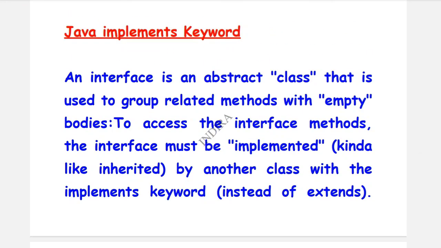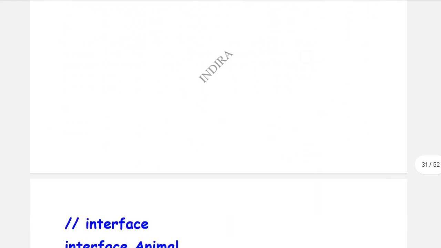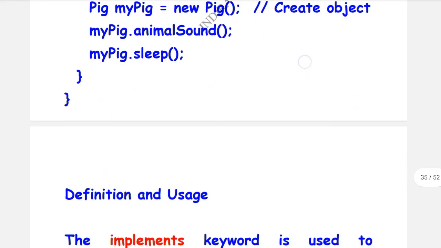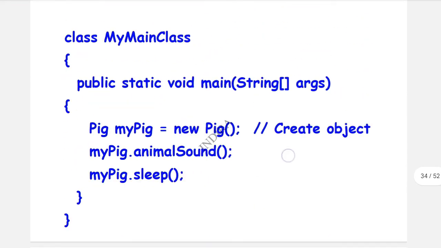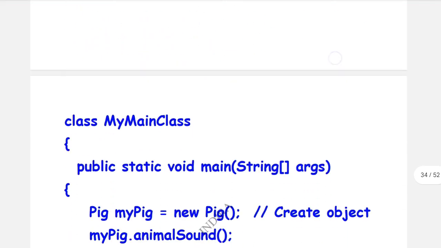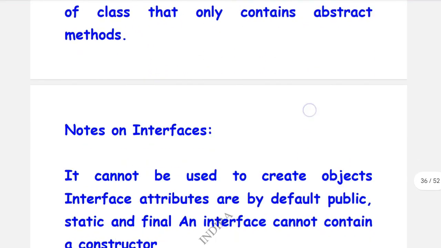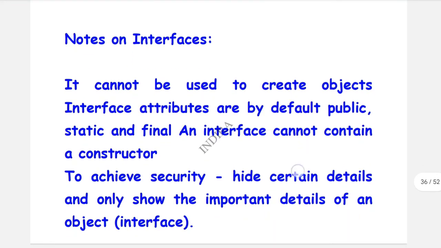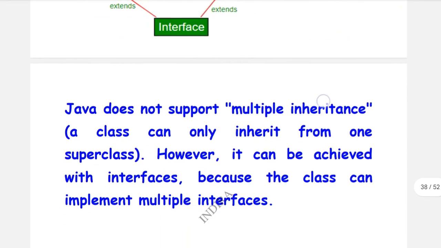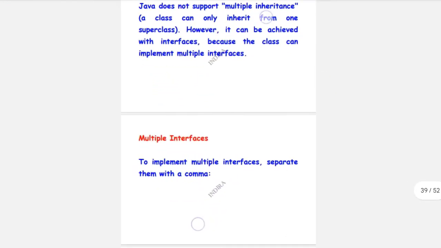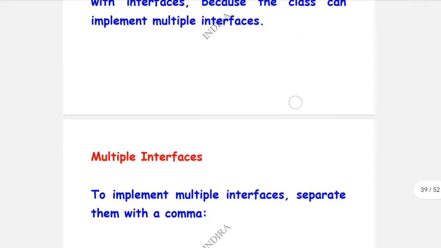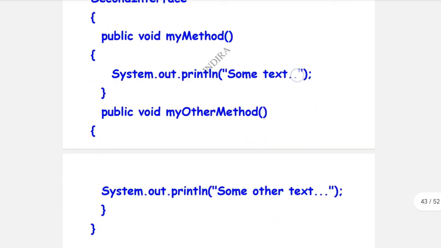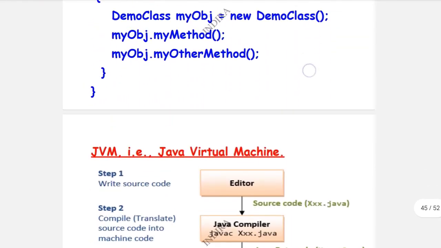For the Java implements keyword, this is the syntax, the definition and the uses of that keyword. Another important topic is interface. These are the notes for the interface and multiple interfaces. There is a lot of difference between these two topics, so check the difference. And this is the syntax of multiple interfaces.